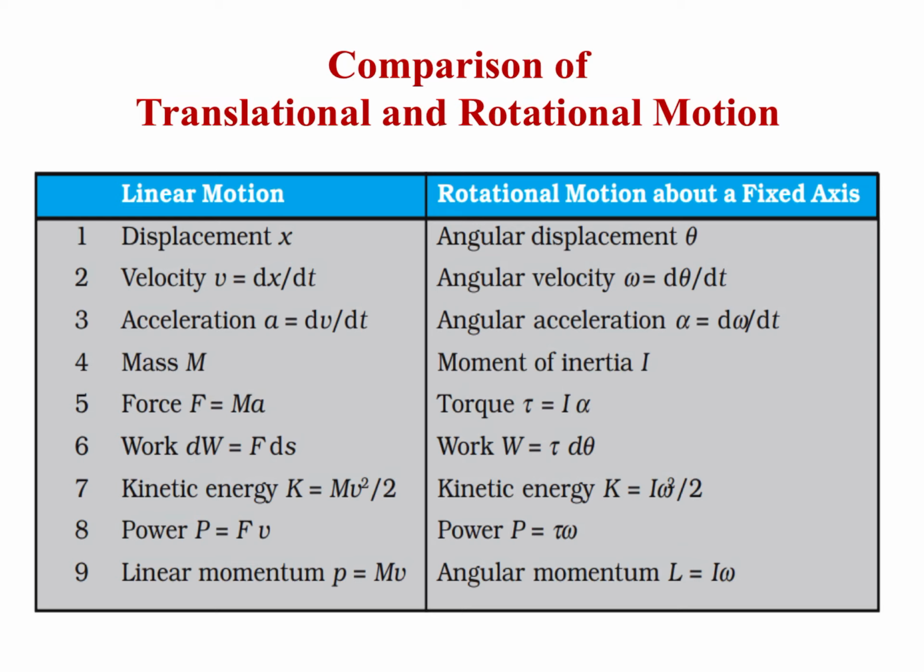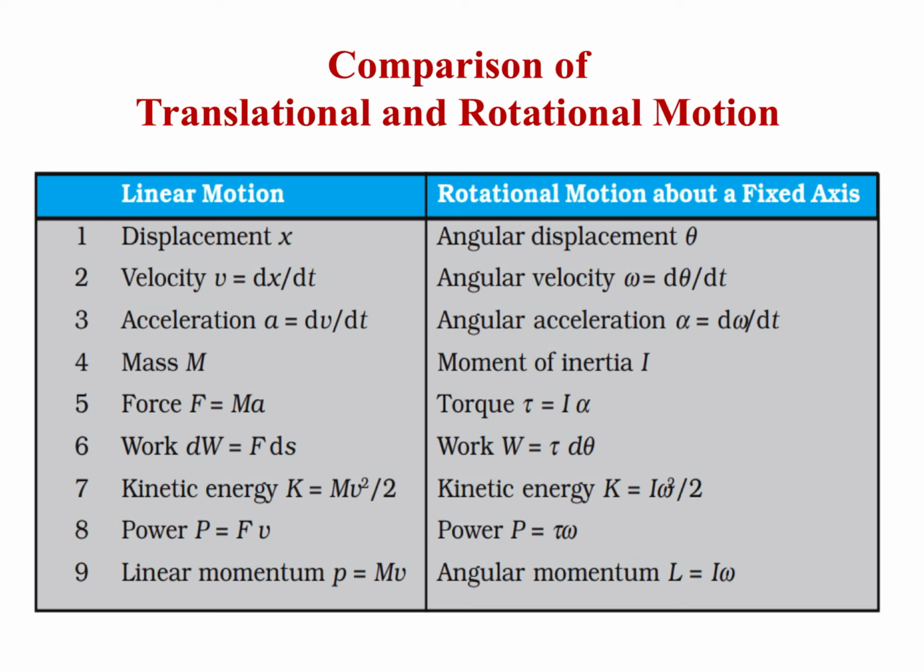So in the place of force it is torque tau, and in the place of linear displacement ds it is angular displacement d theta. So in linear motion dW is equal to F ds, and in rotational motion small work done dW is equal to tau d theta. In linear motion kinetic energy is half m v square, and in rotational motion kinetic energy is half, in the place of m it is I, and in the place of v it is omega. So half I omega square. So the formula of kinetic energy in rotational motion is half I omega square.